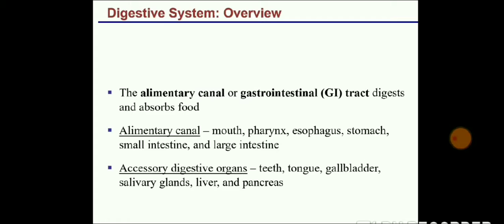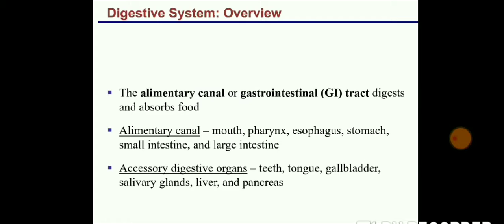Now, the alimentary canal is the main part of your body where actual digestion takes place. And the second one is the accessory digestive organs. Now, what is the meaning of accessory? You wear accessories, different types of jewelry, different types of makeup. Why? To enhance your beauty and your outlook. In the same way, your accessory organs help the digestion. They enhance your digestion. That's why they are known as accessory digestive organs.